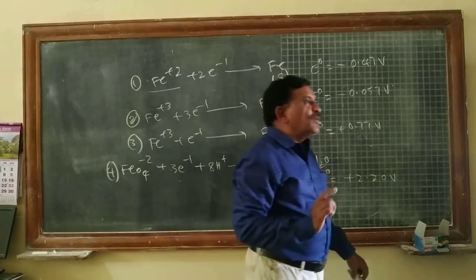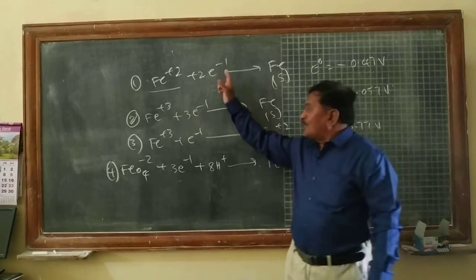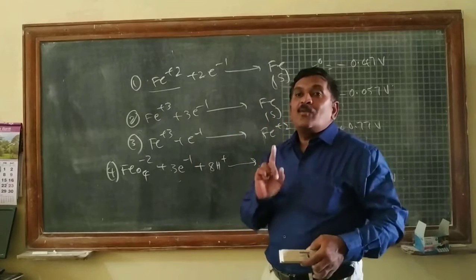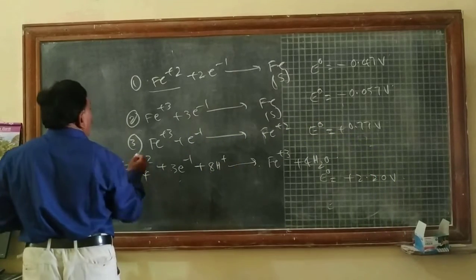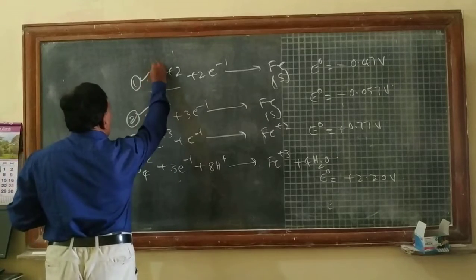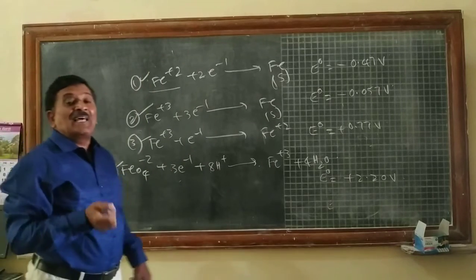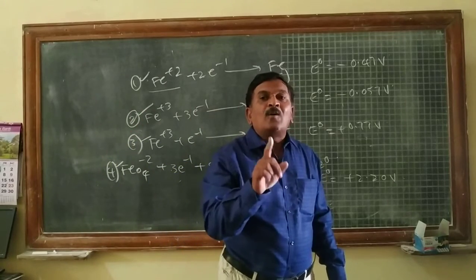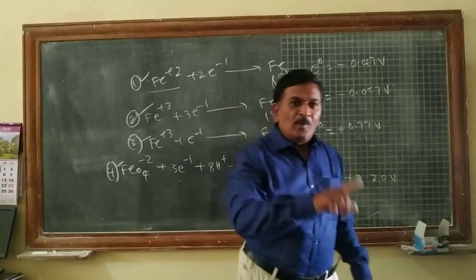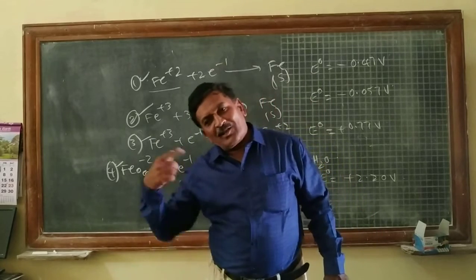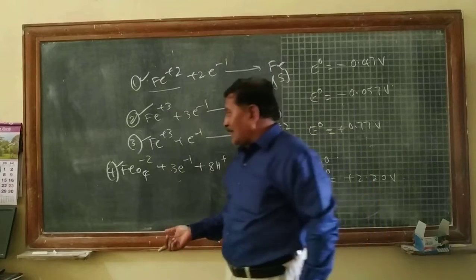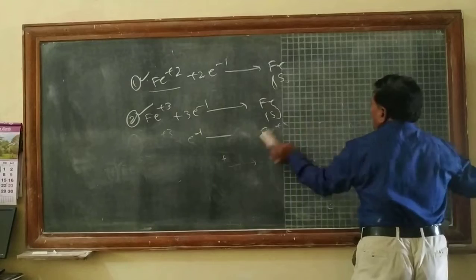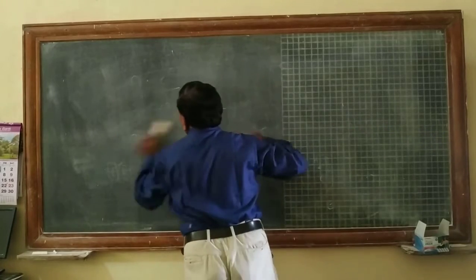These reactions, the first, second, third and fourth, can be written according to the Latimer equation. That is called a Latimer diagram: the higher oxidation states are written first, then the next lower oxidation state, and the next lower oxidation state after that. That is called a Latimer diagram.